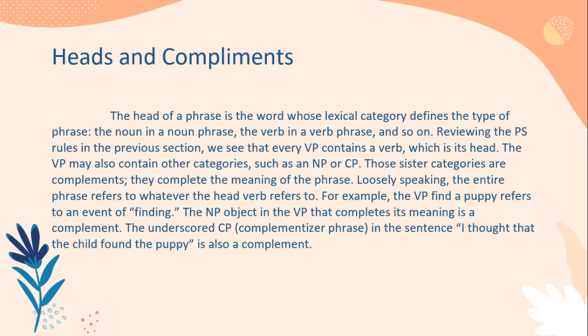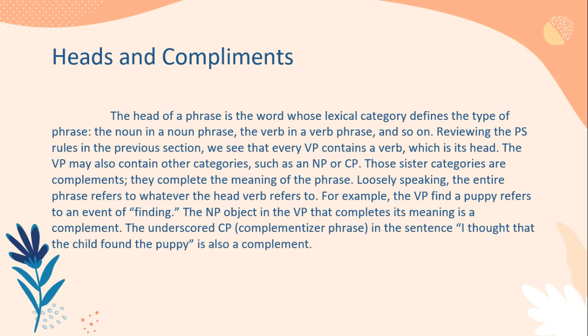Loosely speaking, the entire phrase refers to whatever the head verb refers to. For example, the verb phrase find a puppy refers to an event of finding. The noun phrase object in the verb phrase that completes its meaning is a complement. The CP or complementizer phrase in the sentence, I dog the child found the puppy, is also a complement.